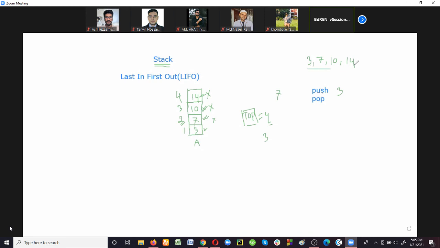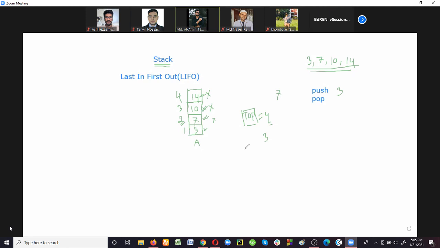I just wrote this data item here, but we usually write instructions such as push 3, then push 7, push 10. Then the next instruction can be pop 7. So at that time, if 7 is not the topmost element, at first you have to remove all the other topmost elements, then you can remove 7.